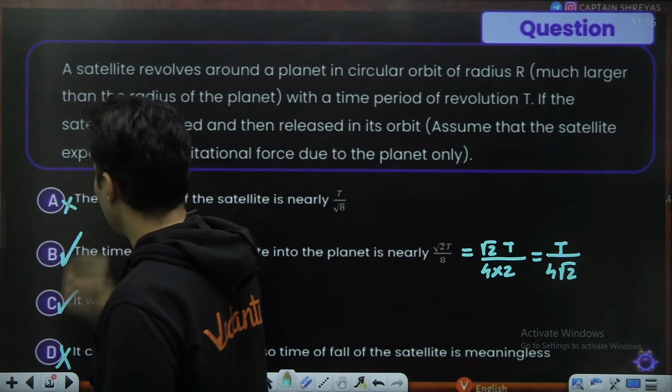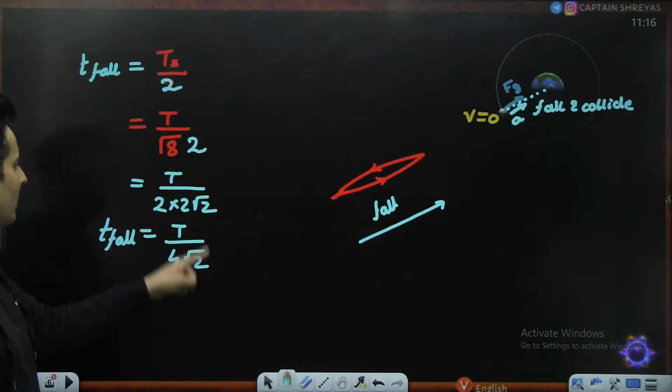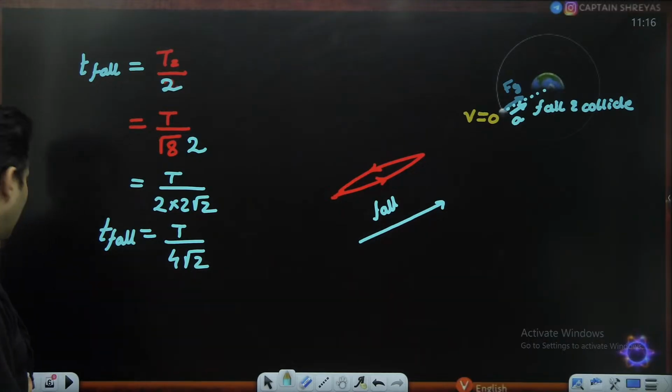A is obviously wrong. B is the right answer. We just figured it out right over here: T by 4 root 2. That is the time taken to fall.